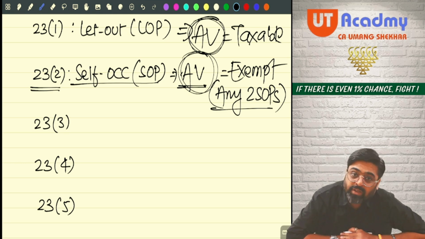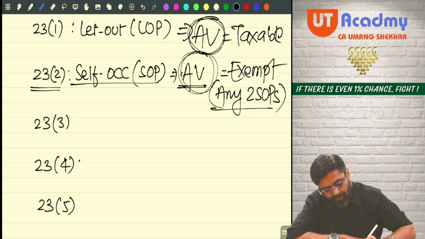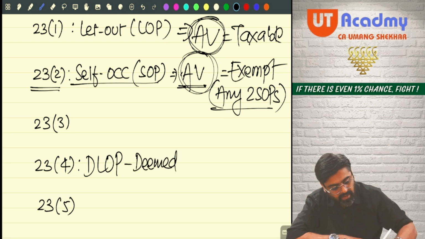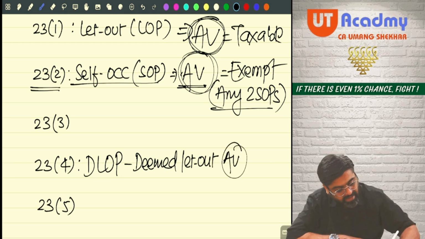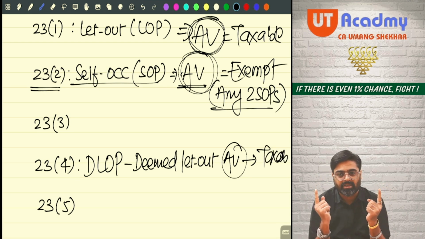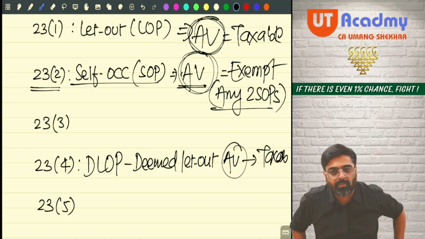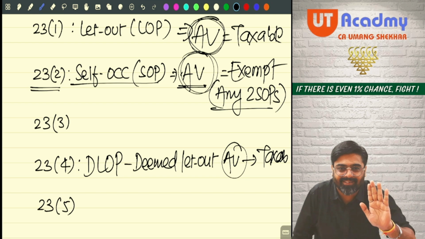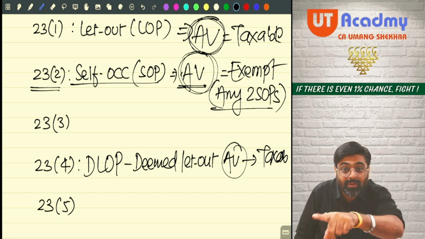But other properties which you are treating as SOP, their annual value will not be exempted. They will be deemed to be your let out properties. Deemed let out as per 23(4). DLOP, known as deemed let out properties. Yes or no? And their annual value will be calculated also, and it will be taxable also. Don't you think? Wait. Pay attention. These are those properties only which are not giving you rent, but still their rental value will be charged to tax.